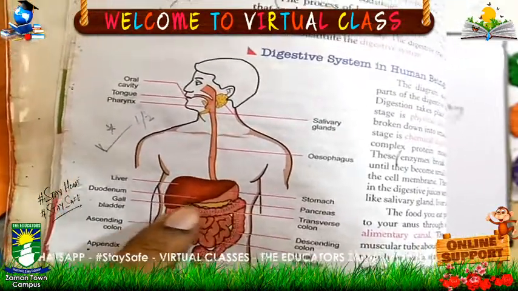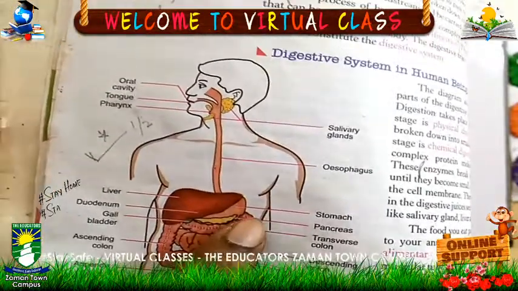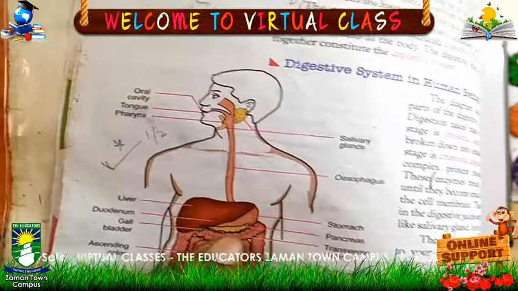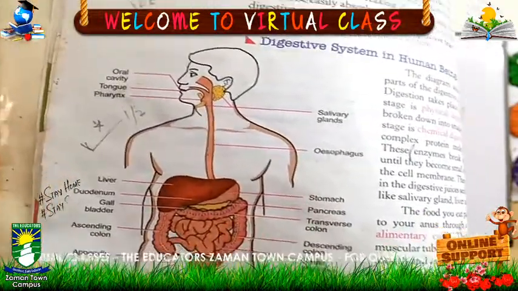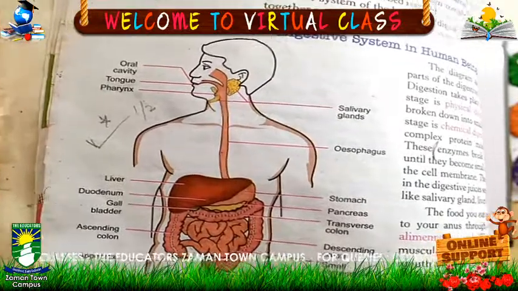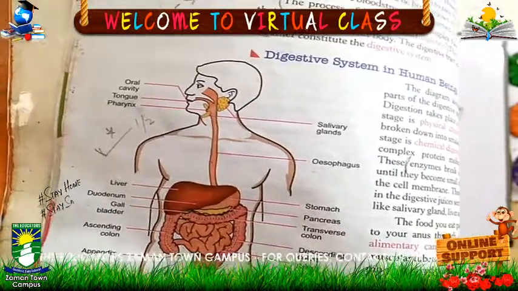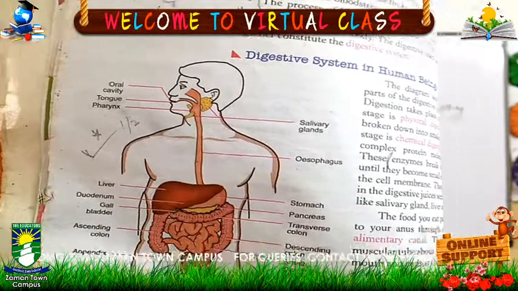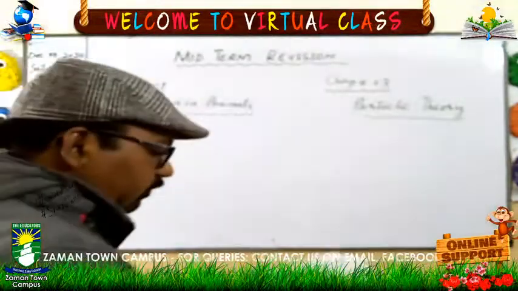In the large intestine, water is absorbed, and also some food particles, and then only the excretory material goes out through the rectum and anus, out from the body. So this is the complete process of digestion.